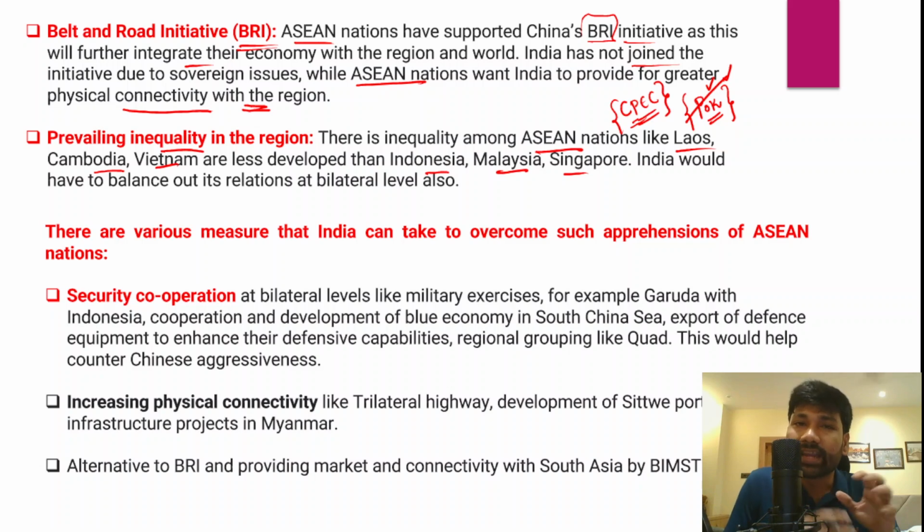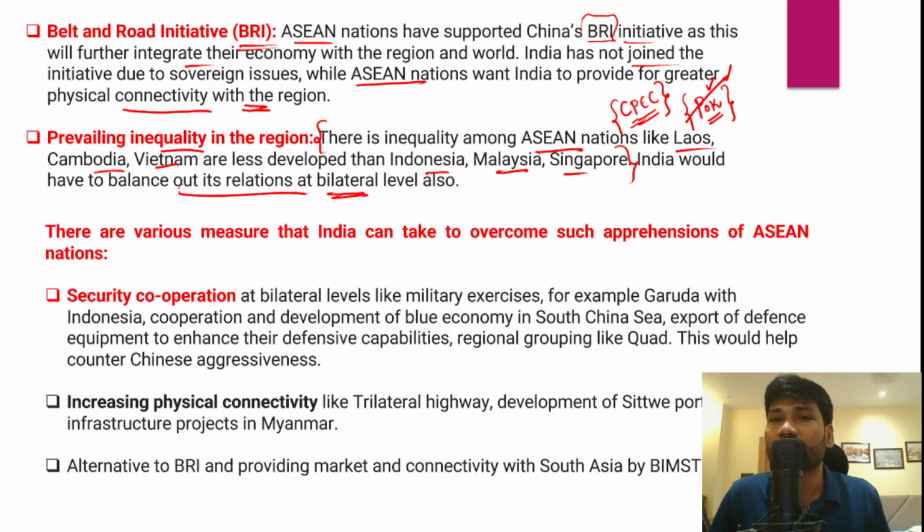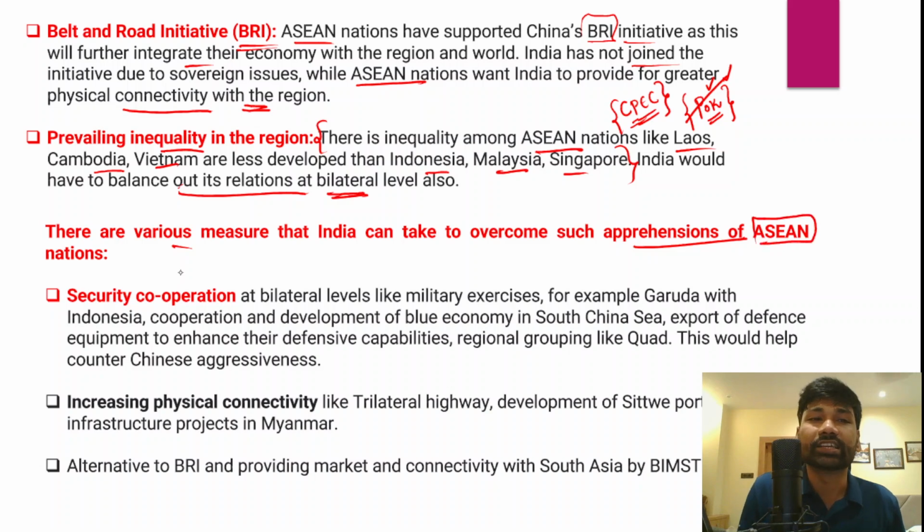So therefore, because of prevailing inequalities within the Asian region, India would have to balance its relations at the bilateral level also. So all these are certain concerns with respect to India's engagement with the Asian countries. So we have discussed the first part of the answer, and the second part of the answer is the various measures that India can actually adopt. And these measures would help India overcome such apprehensions of these Asian nations.